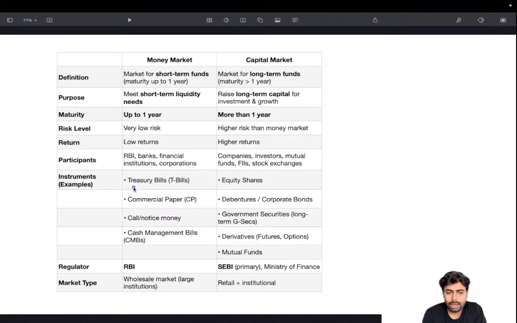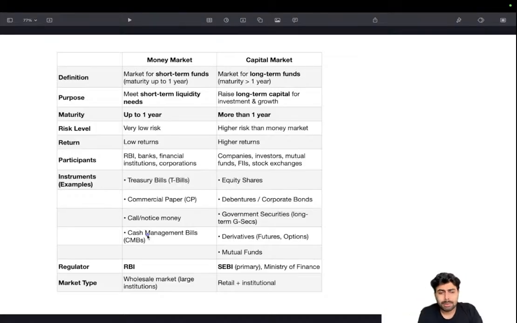Treasury bills, like I said, they have maturity period less than a year, ranging from 91, 182 and 364 days. Then commercial papers, I'll explain what that is. Call or notice money, which is money at short call and notice, meaning immediate. Banks can ask for money from other banks for immediately covering their balance sheet issues, mismatches and everything. That's basically overnight settlement, just for a night or a fortnight or 2 nights, something very short in nature.